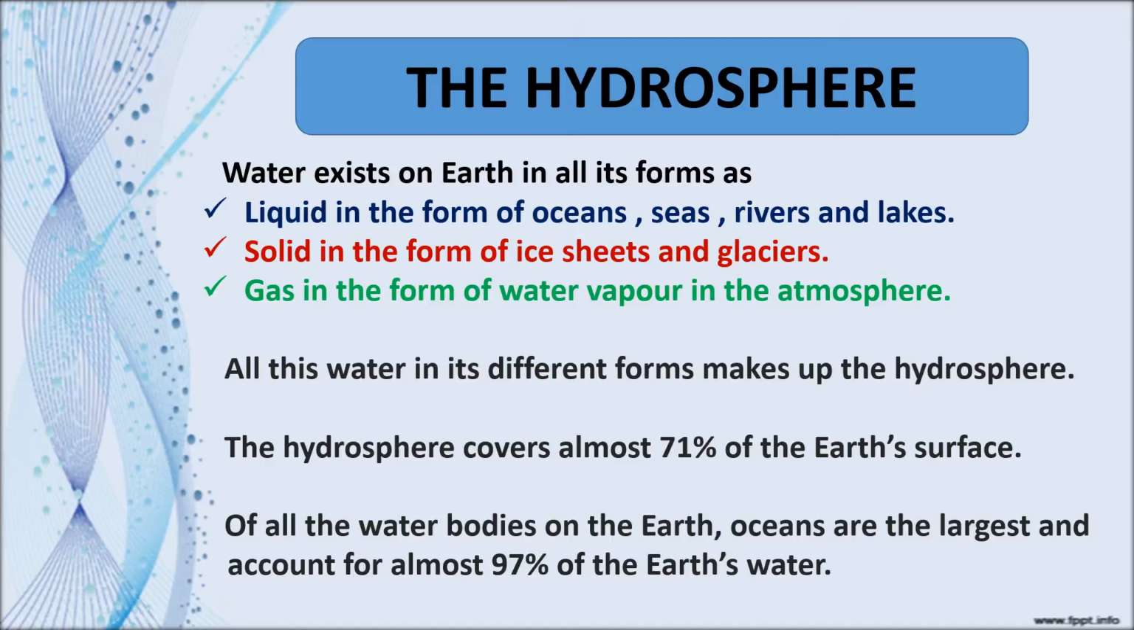The hydrosphere covers almost 71% of the earth's surface. We already know that our earth is covered by water on about 2/3 of it. Of all the water bodies on the earth, oceans are the largest and account for almost 97% of the earth's water, and the rest, only 0.03 percent, is the fresh water for use.